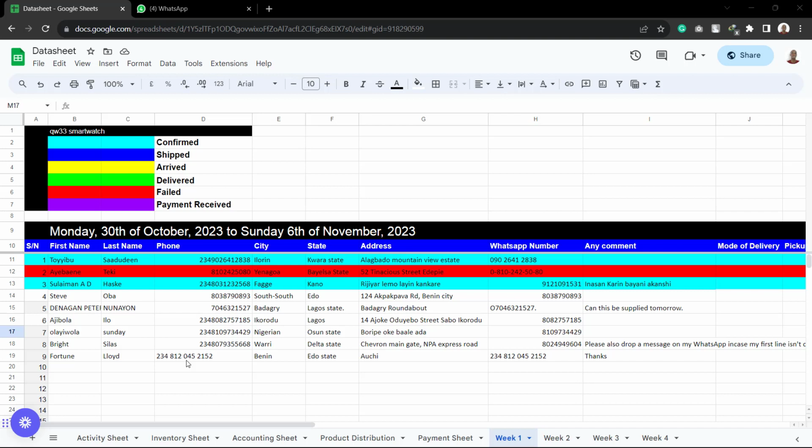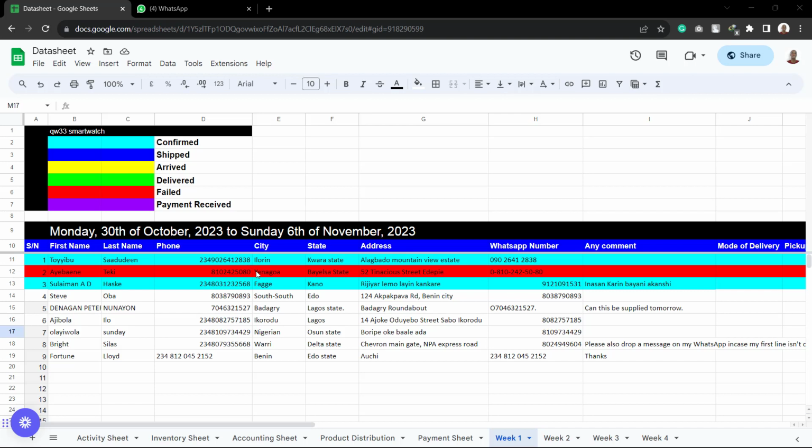So now that that is understood, as a person in the delivery and payment team, you are also to come to the sheet at those times you had said earlier. So that's 9 o'clock, 12 o'clock, 3 o'clock, 6 o'clock. Do you understand? And when you get to the sheet, you see any of the orders that are in this color, this light blue color, it means that you should work on them, that they are confirmed orders.